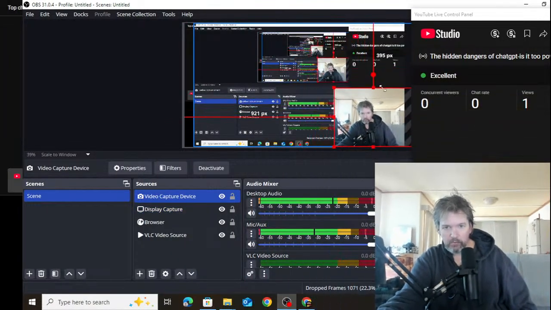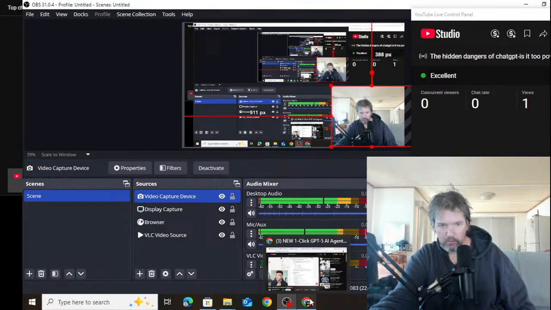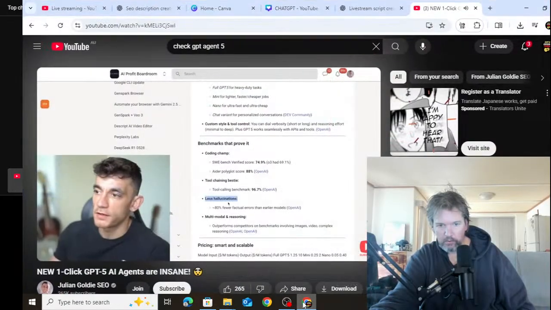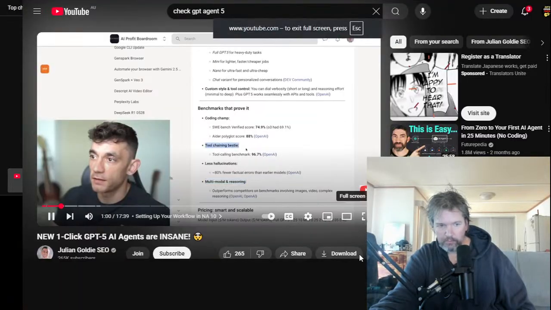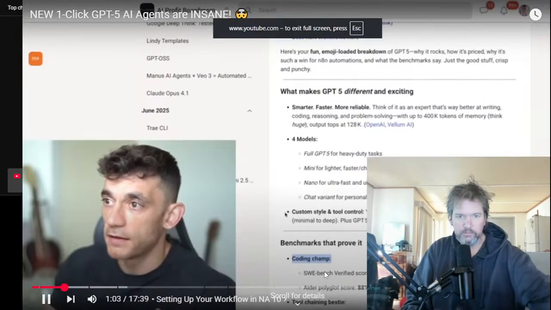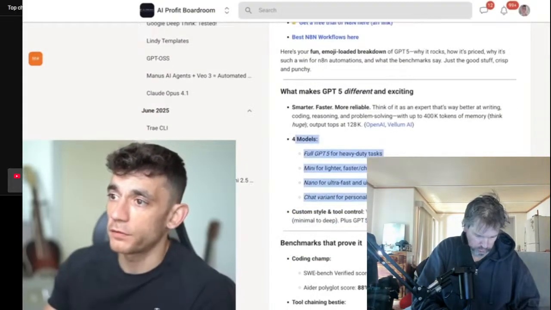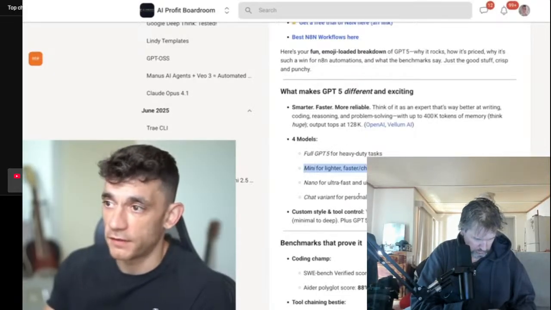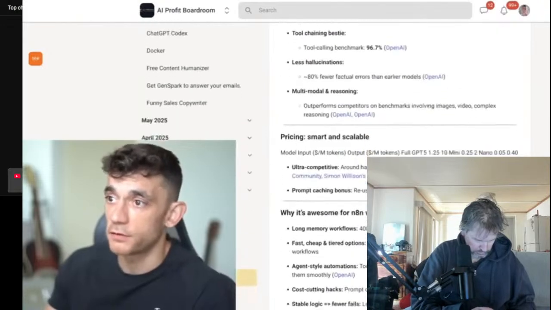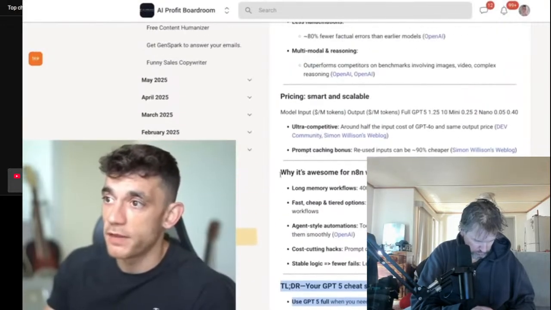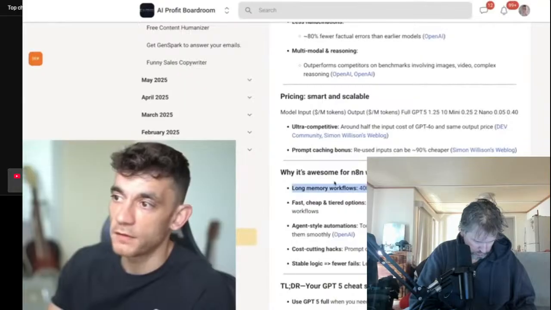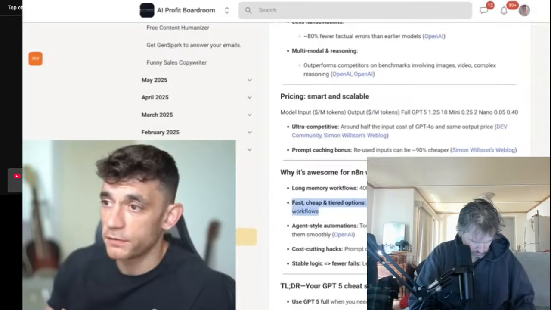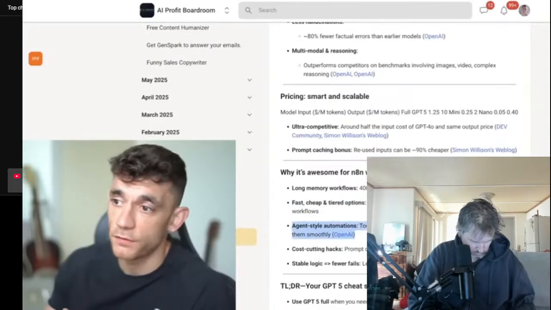And at this point as well, you might be wondering, okay, what's different? Why is ChatGPT better for AI agents versus other benchmarks? Number one, it's got pretty high benchmarks, for example, avoiding hallucinations. It's also got multimodal reasoning. It's good at coding, and it's very fast. Plus, it has a bunch of different models that you can select between depending on what you want, right? So, for example, you could use Mini for lighter and faster, cheaper jobs. You could use Nano for ultra fast and ultra cheap jobs, but it's pretty powerful either way that you use it. And it's really good for n8n workflows because it has a 400K token context window, which is higher than many other APIs. It's also fast, cheap, and really good. It's built for agentic stuff, right?